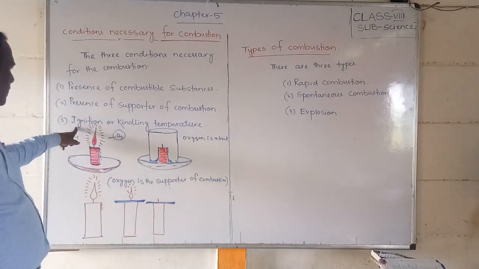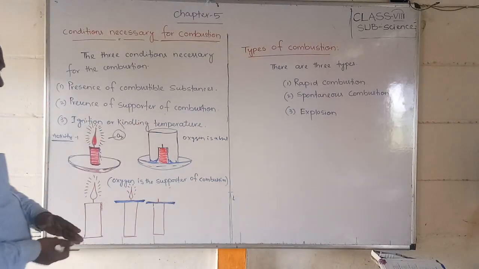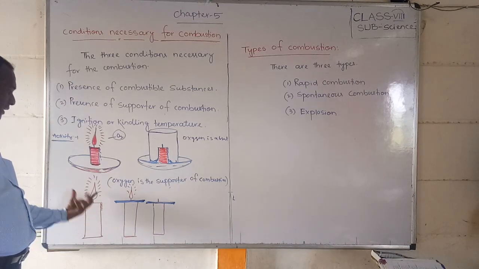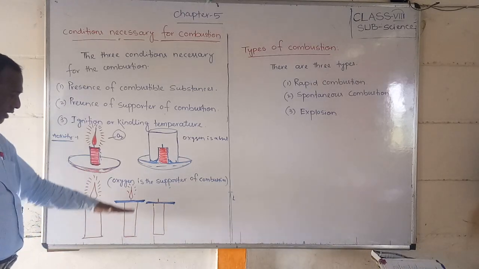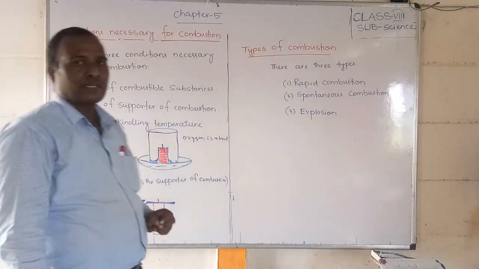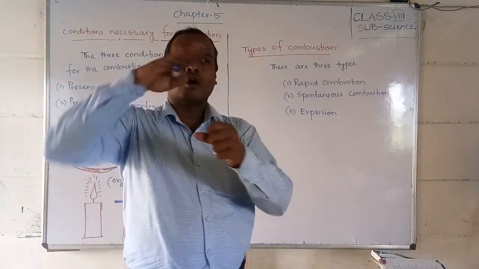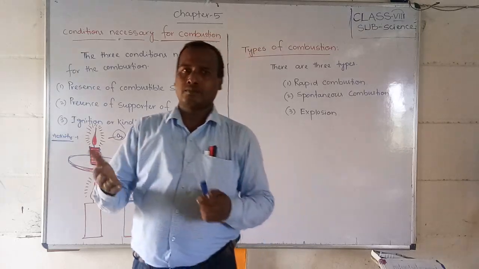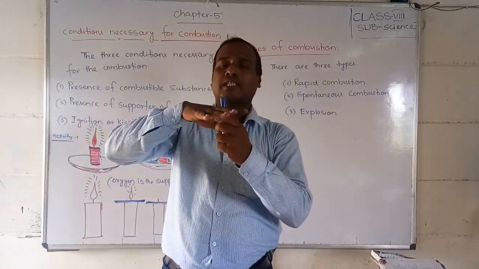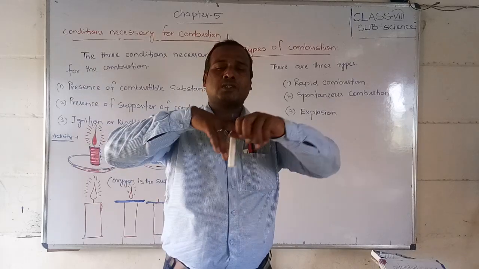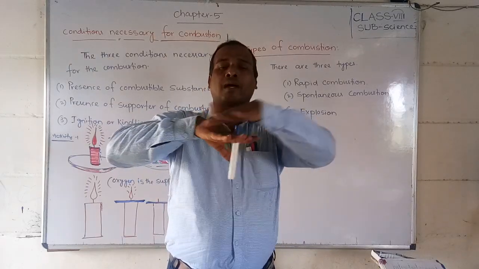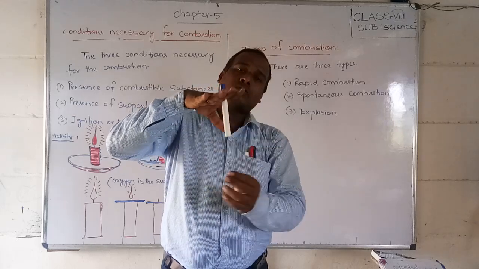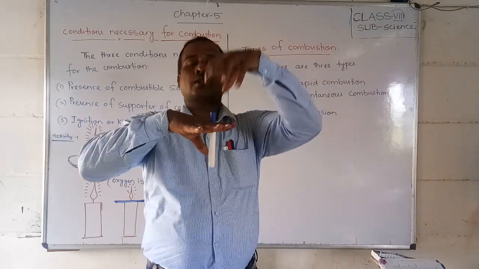Third activity, students: ignition temperature. Observe the picture I have drawn here. This candle is also burning. Over the candle I have kept one metal strip, made of steel or iron. Did you understand, students? Suppose my palm is on the metal strip, and this is the candle below, and from here the flame is burning.